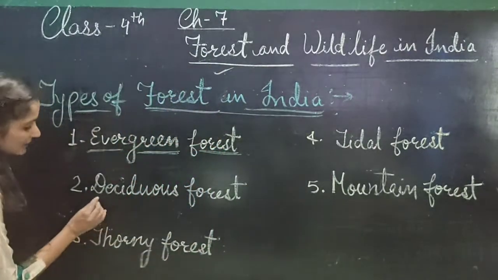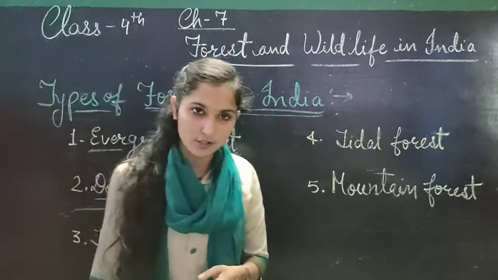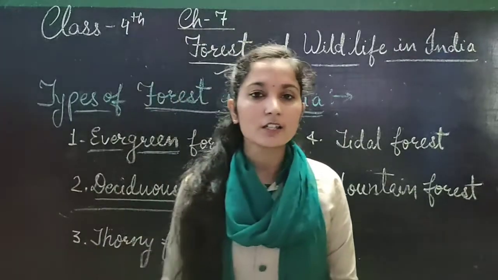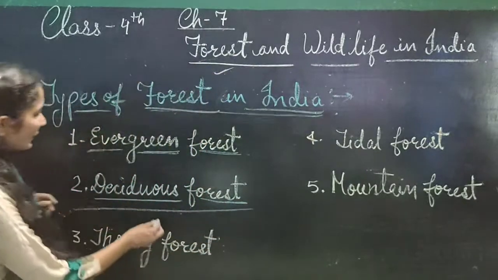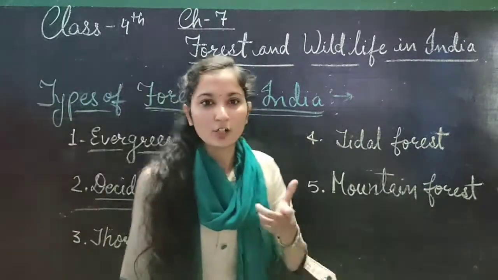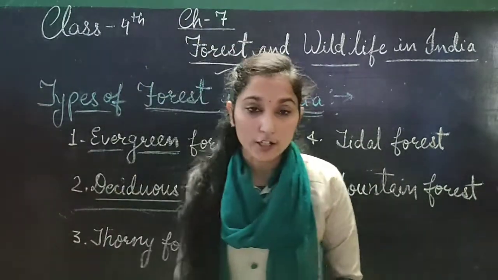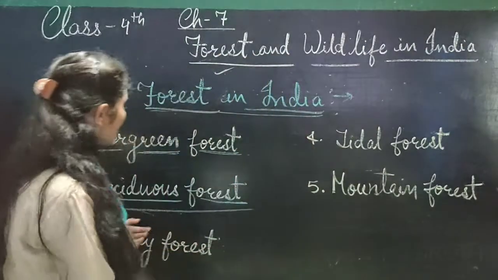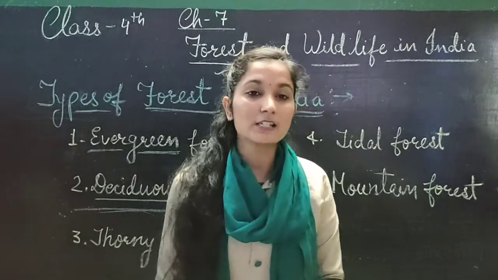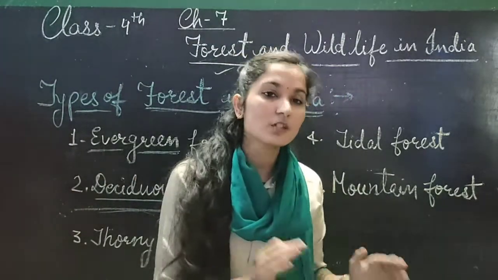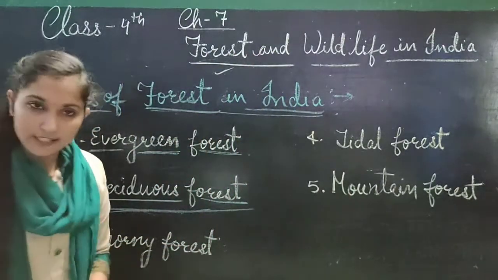The next is deciduous. It's very important because most of India is covered with deciduous forests. In these forests, trees shed their leaves in the autumn season, and they have leaves only in the monsoon season. For example, in our Bhilwara Eco Park, if we go in the summer season, the trees shed their leaves. In the autumn season, they shed their leaves. Only in the monsoon season can we see green leaves there. So they are also part of deciduous forest. Deciduous means the trees shed their leaves after some time. In these forests, teak and sal trees are found.